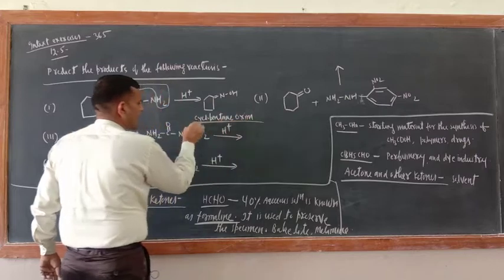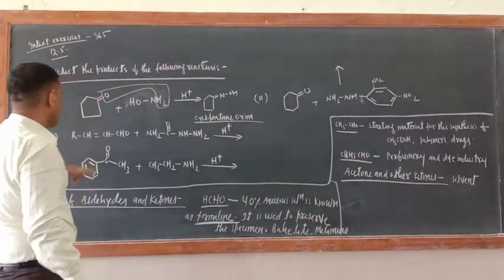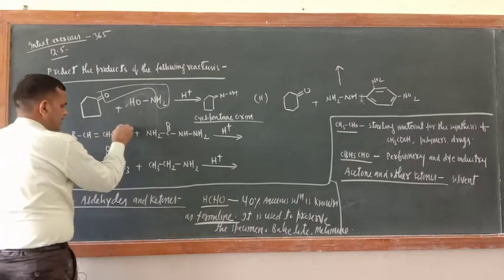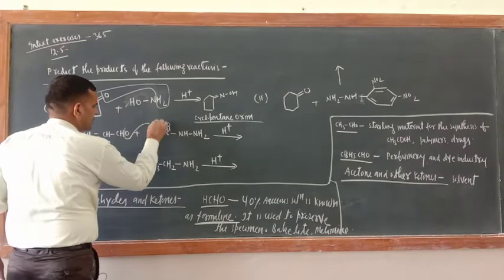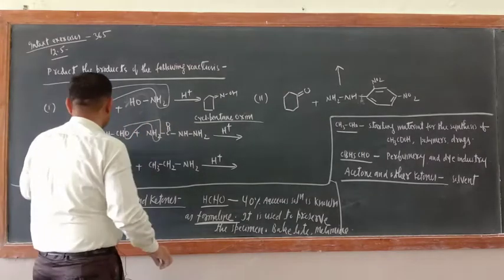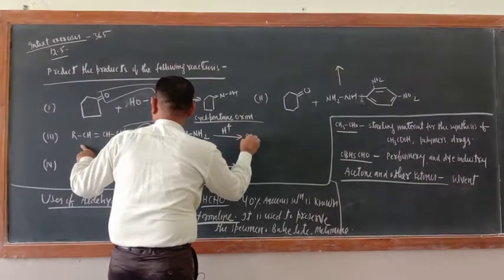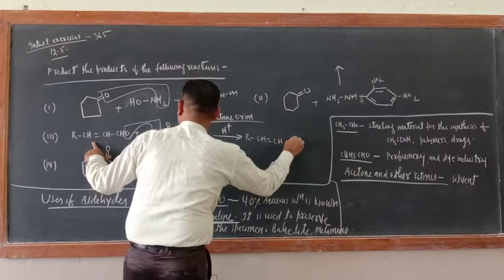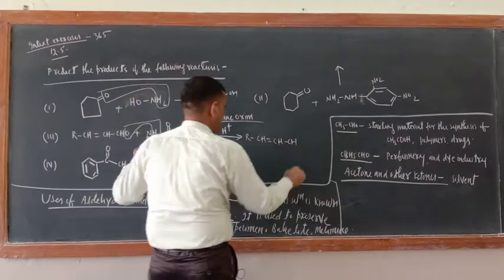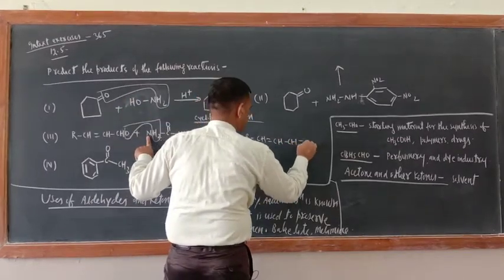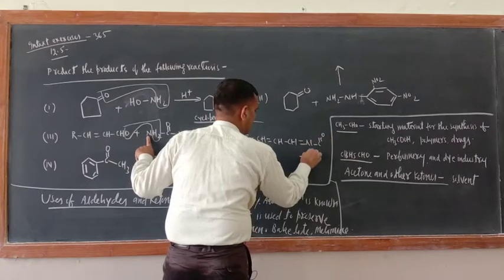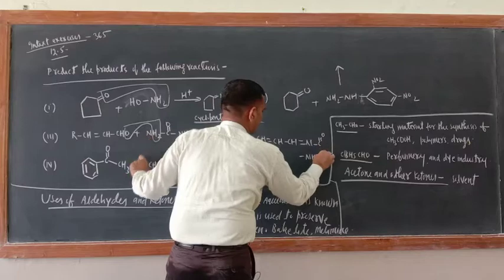Okay, cyclopentanone oxime, correct. Now in this case just a setting is required. Just this O and this H2O will come out, correct or not? So what is the product here? R-CH double bond CH, then double bond here N, C double bond O, NH, NH2, correct or not?